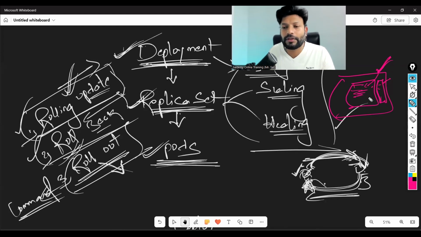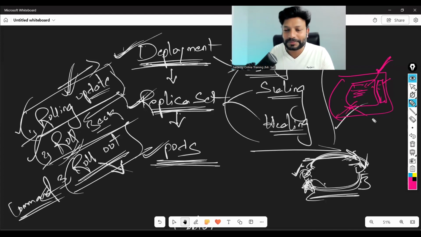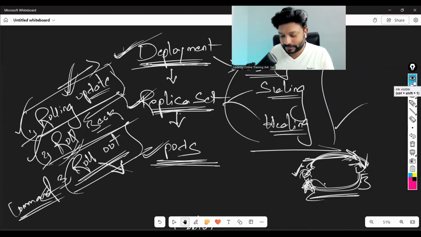The literal answer to your question is that there is no such feature where you can see all logs of all containers at a time. No, that is not possible. You must be thinking, Sai, of what we have seen in Docker Swarm, correct? Yes, that is there in Docker Swarm. That feature is not there here, but actually we don't even need that. It is the only one advantage that we have there, which is not here. Apart from that, Kubernetes is at the top. Remember that.